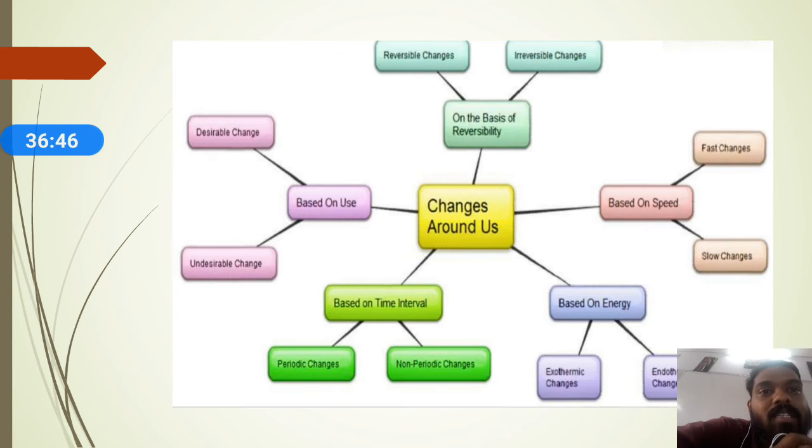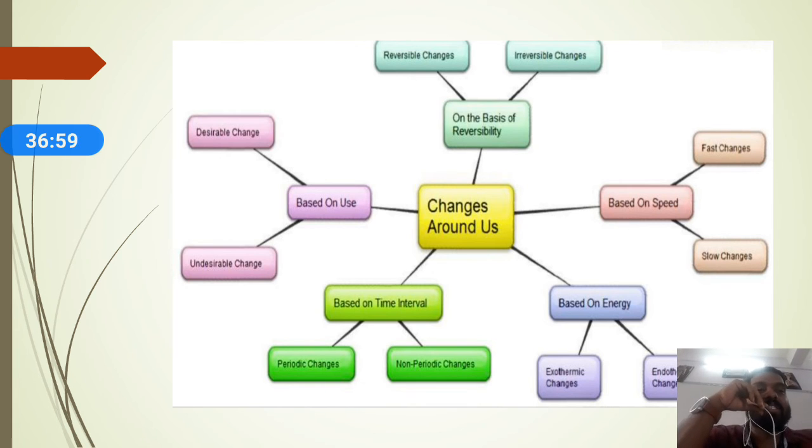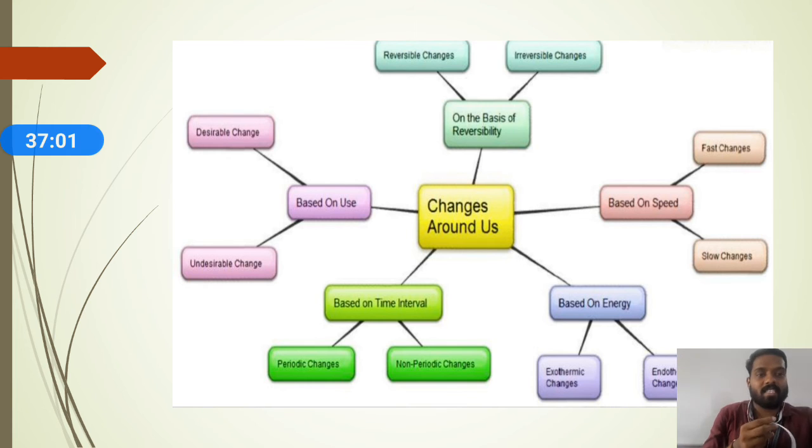Next, look here, you can see a chart. A simple concept map is here. The chapter is Changes Around Us. In this chapter, look at the ways in which we can classify changes. First, changes around us based on speed.